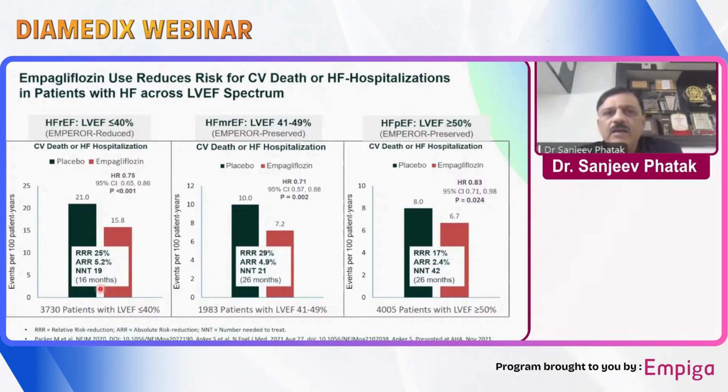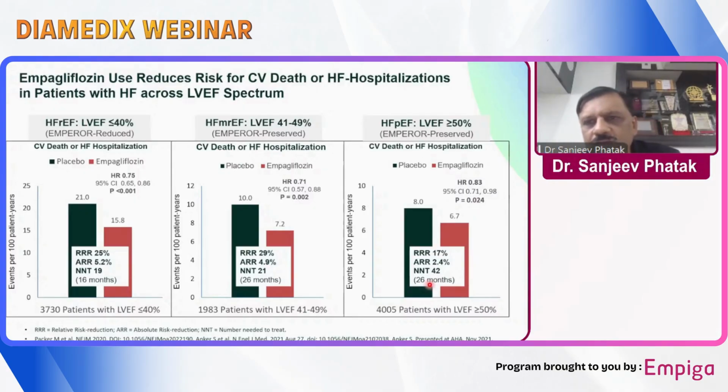But even in patients with mid-range or mildly reduced ejection fraction, HFmrEF, where ejection fraction was 41 to 49%, you can see a significant reduction of 29%, again statistically significant, number needed to treat 21 for 26 months. And even in Emperor-Preserved, where the ejection fraction was more than 50%, significant benefit was also seen with a p-value of 0.024, that is below 0.05. Of course, the number needed to treat is higher here, 42 for 26 months.